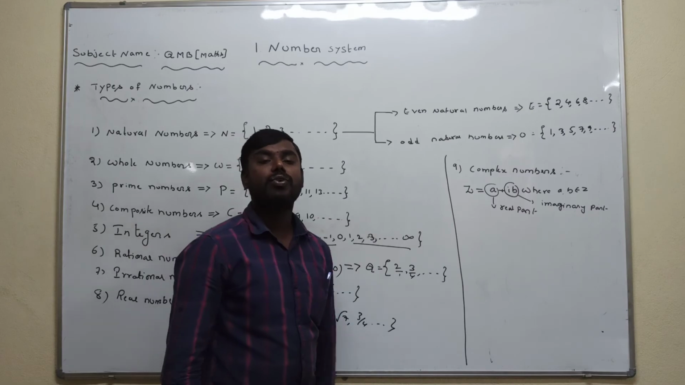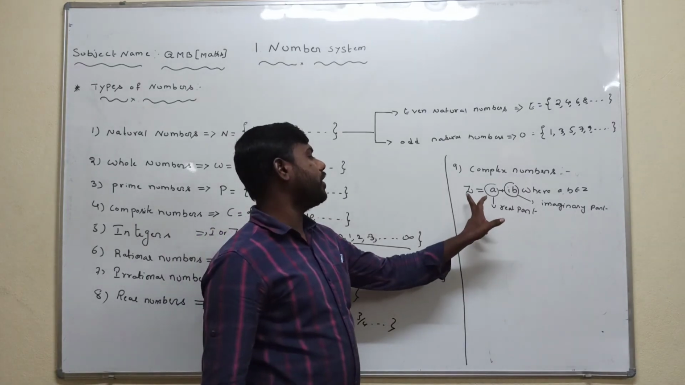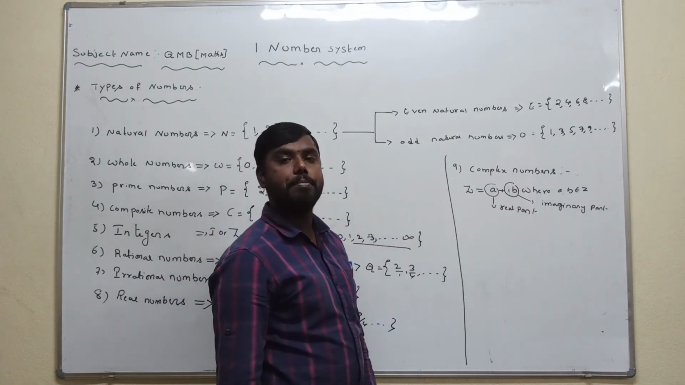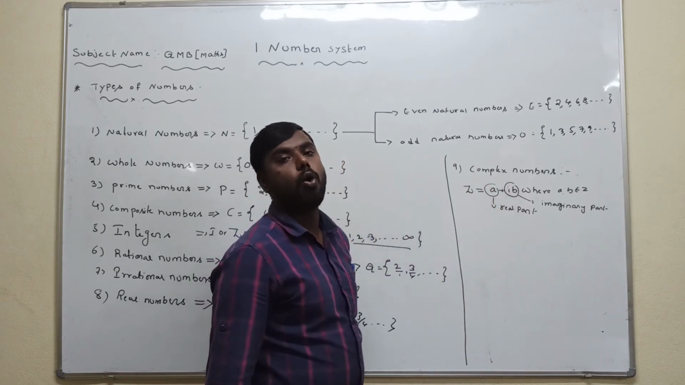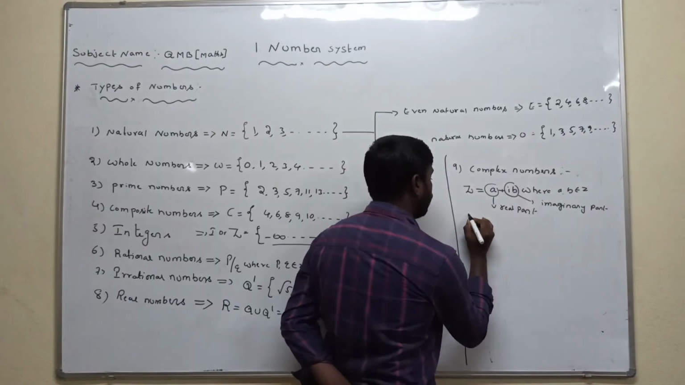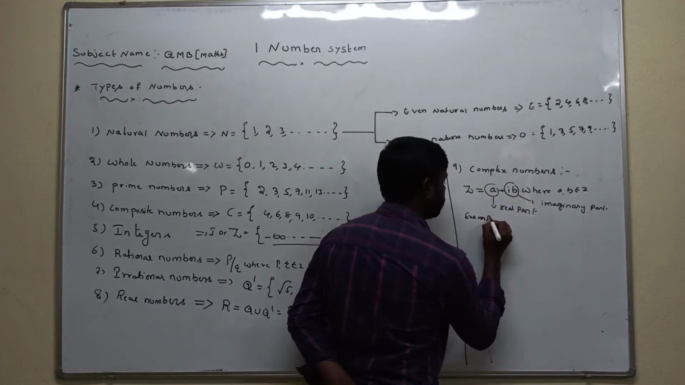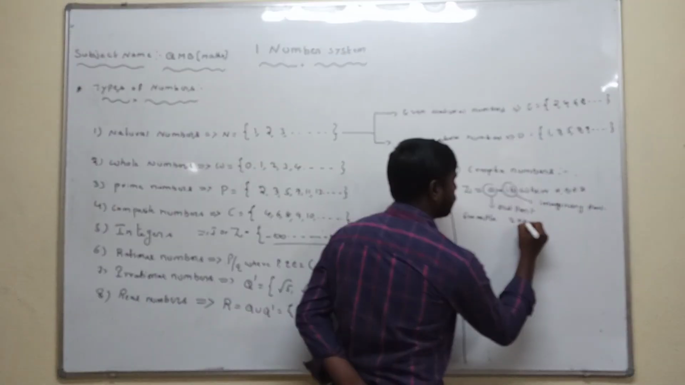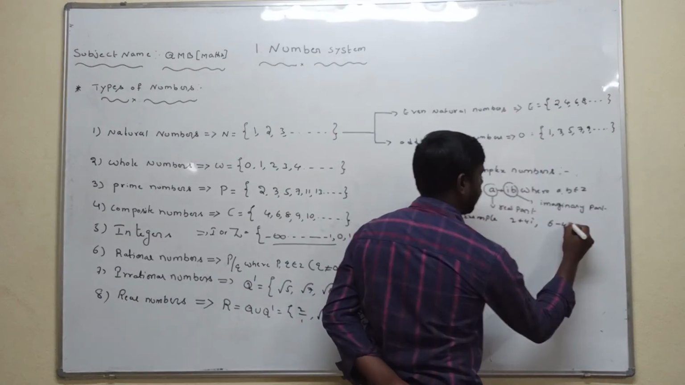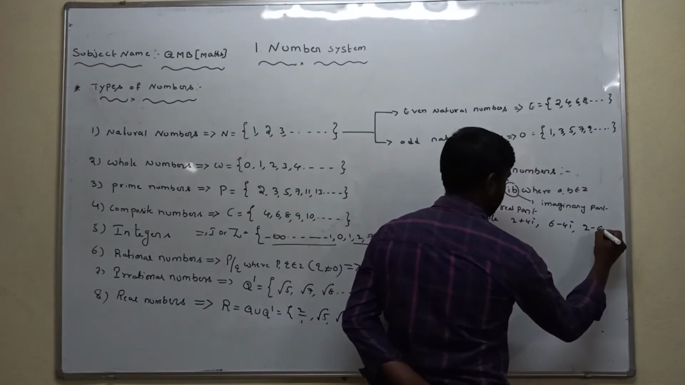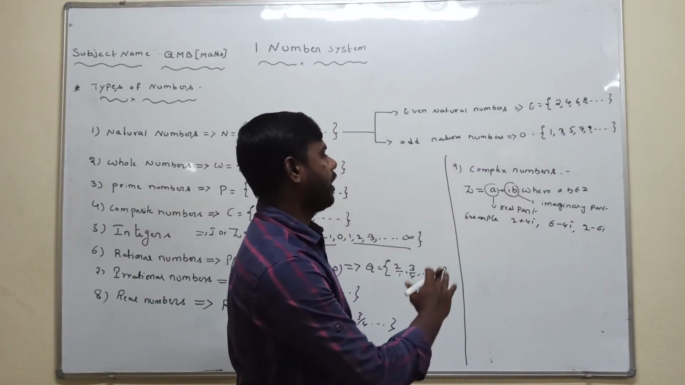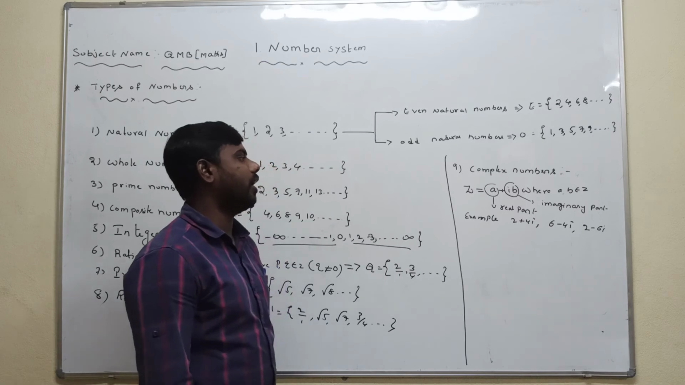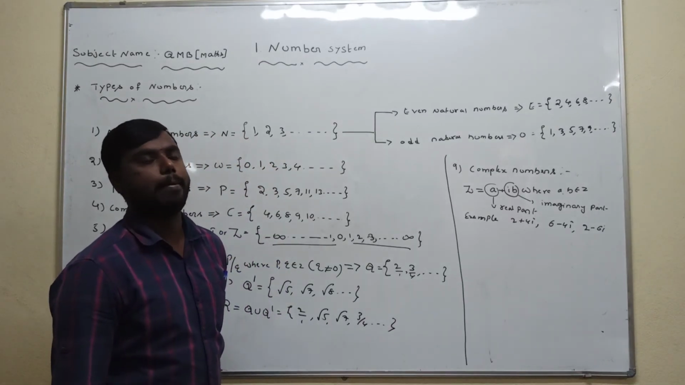A number which is in the form of Z equal to a plus ib, or x plus iy, is called a complex number. For example, 2 plus 4i, 6 minus 4i, 2 minus 6i. All these numbers are in the form of a plus ib, so they are called complex numbers.